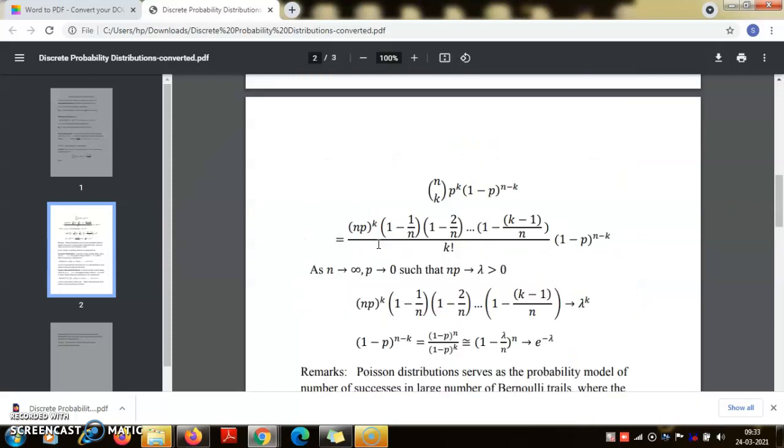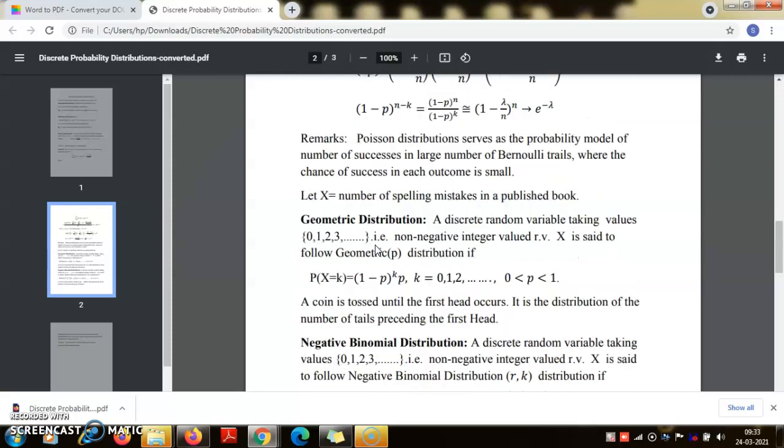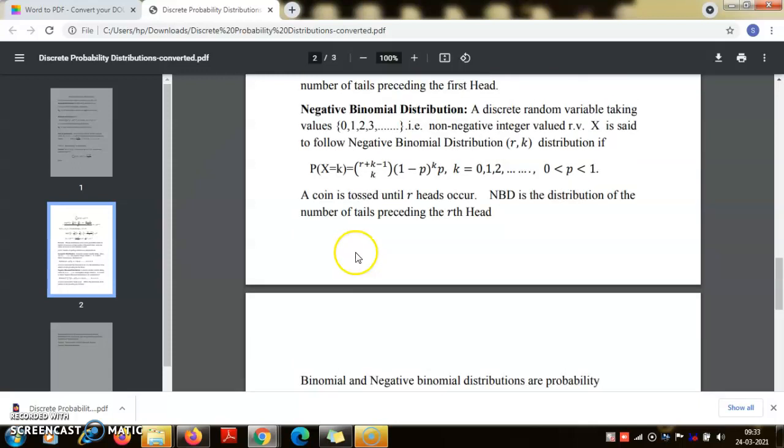So you see Poisson distribution and geometric distribution are two similar discrete distributions in the sense that they are taking infinitely many non-negative integer values, and of course the formulas for probabilities are different. That's why they are different distributions. And Bernoulli and binomial distributions are simple random variables in the sense that they are taking finitely many values. And then there is another distribution, a negative binomial distribution.